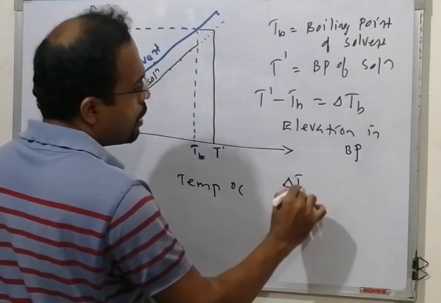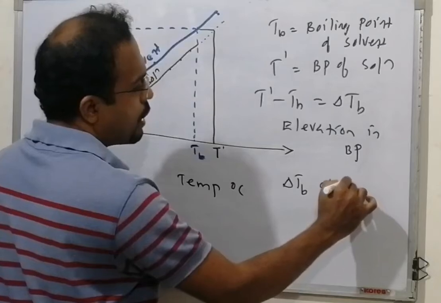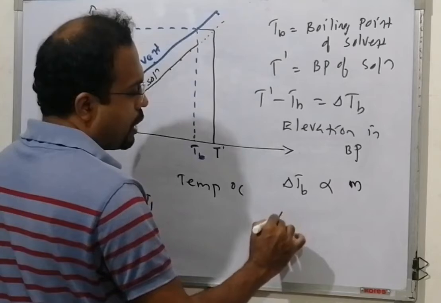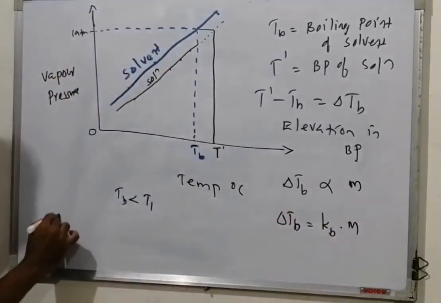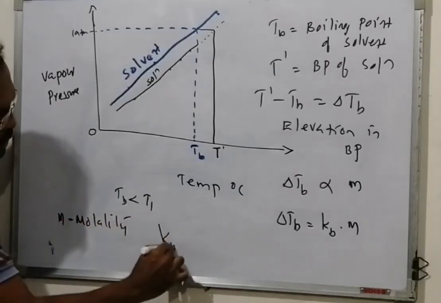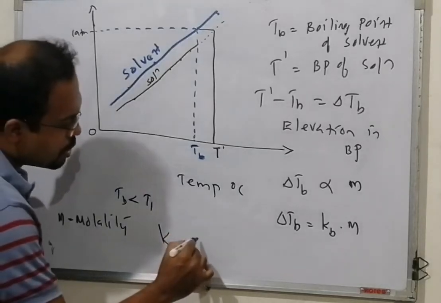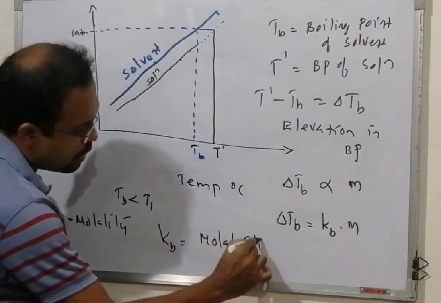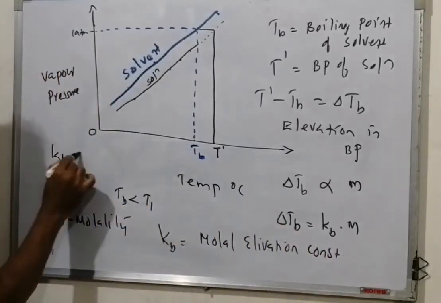This delta TB is directly proportional to the mole fraction, molality, or delta TB is equal to Kb into m. What is m? m is called the molality. Kb is called the molal elevation constant, the boiling point elevation constant.